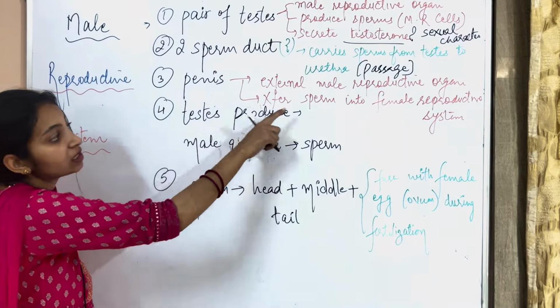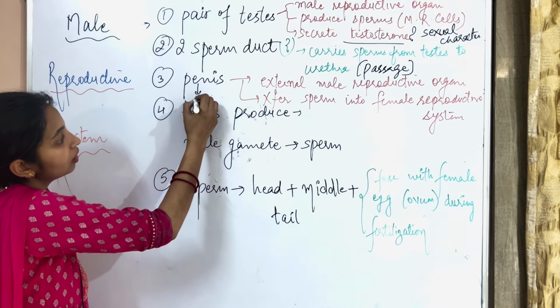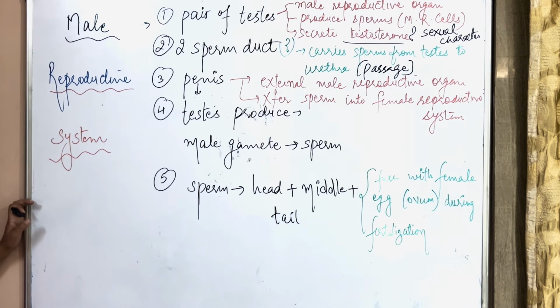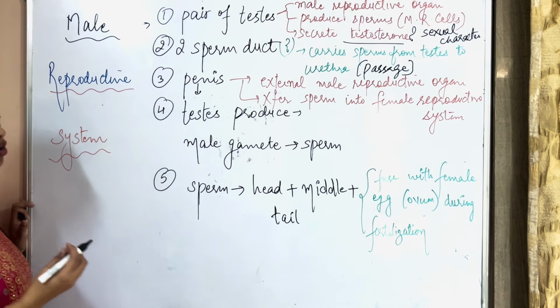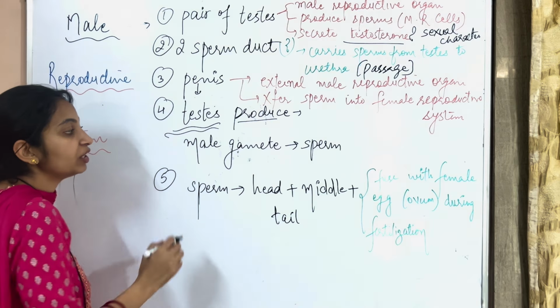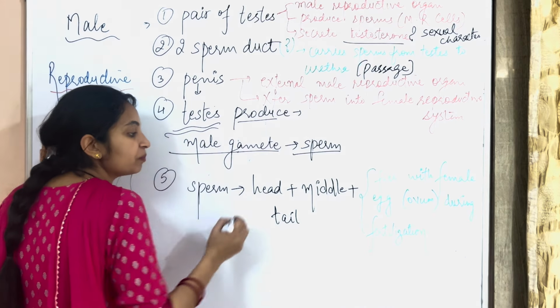Penis, the external male reproductive organ. Okay, these also transfer sperm into the female reproductive system. Why? To get fused with the egg cell of the female, which is the ovum. Now, the function of the testes, I already told you, is to produce the male gamete, which is sperm.